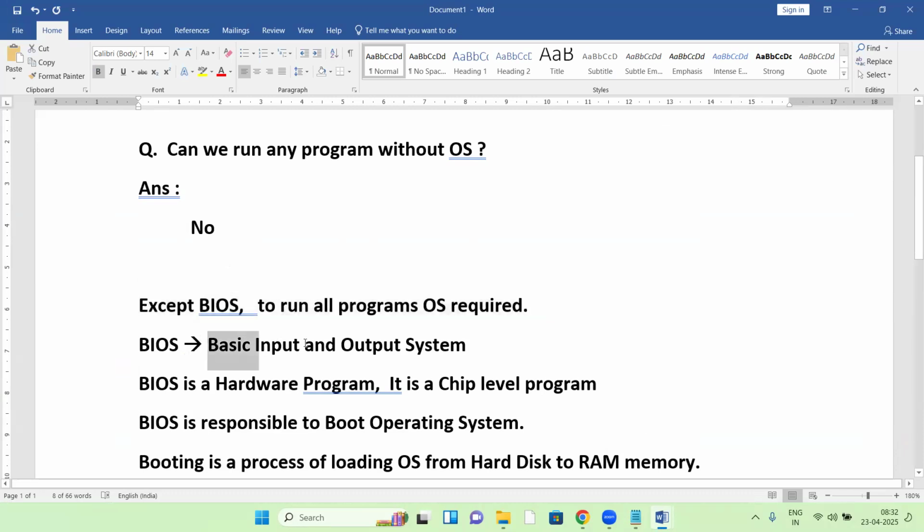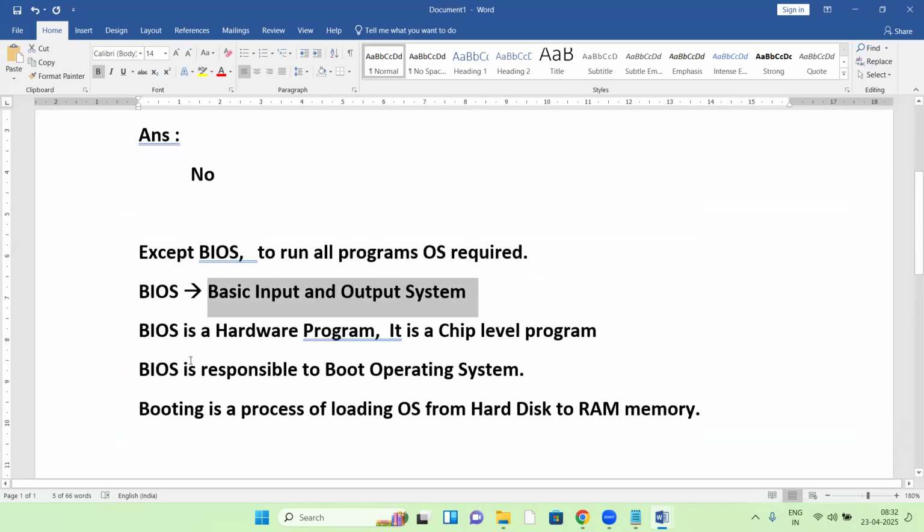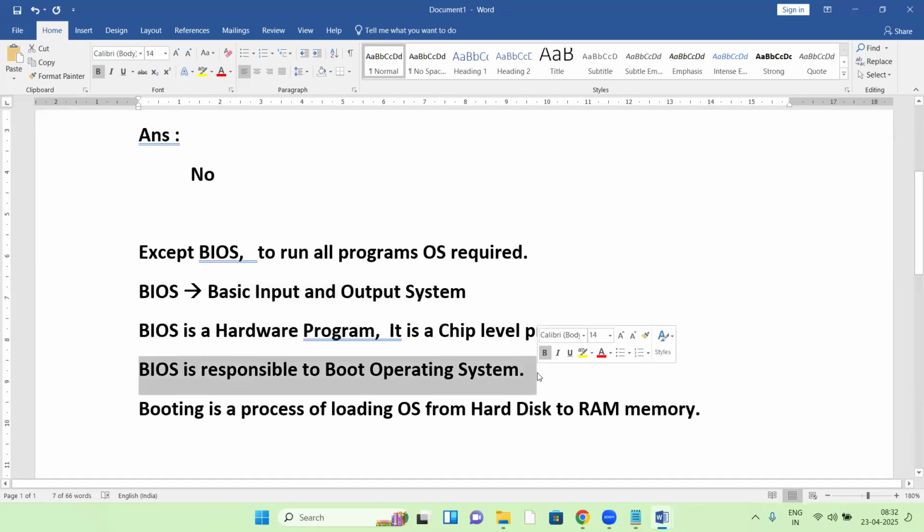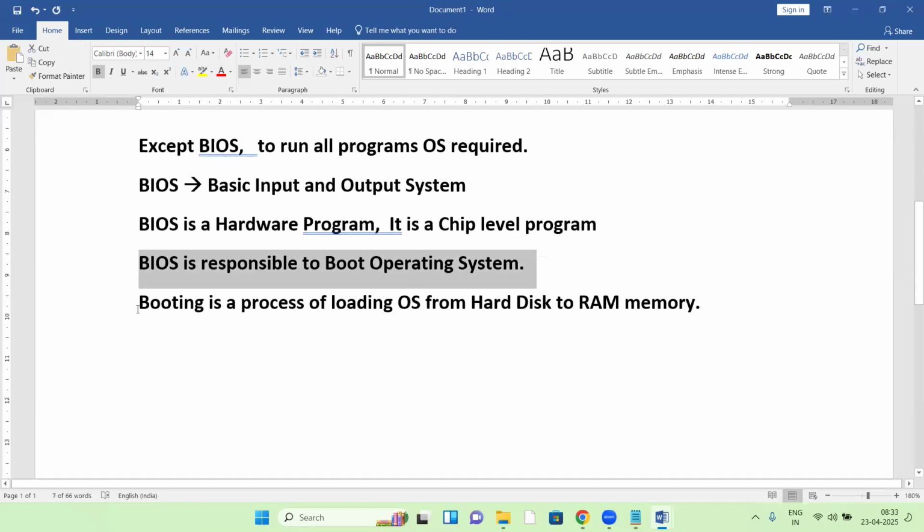So BIOS stands for Basic Input and Output System. BIOS is a hardware program, a chip level program. BIOS is responsible for booting the operating system. What is booting? Booting is a process of loading OS from hard disk to RAM memory. So OS is always running inside the RAM memory. Even programs are also running inside the RAM memory, right? Okay, fine. Now what is OS?